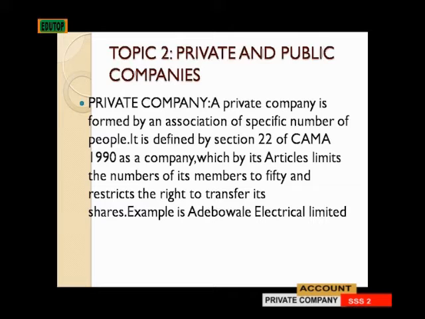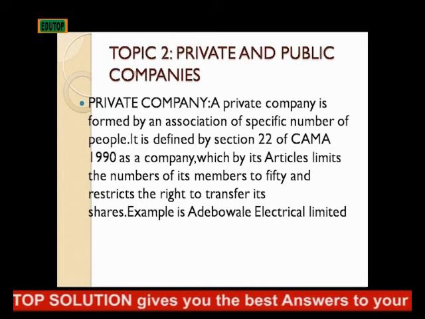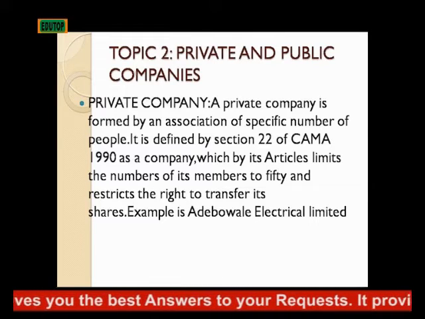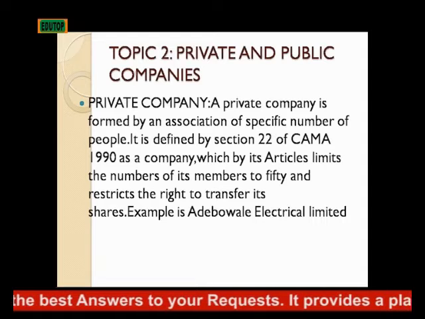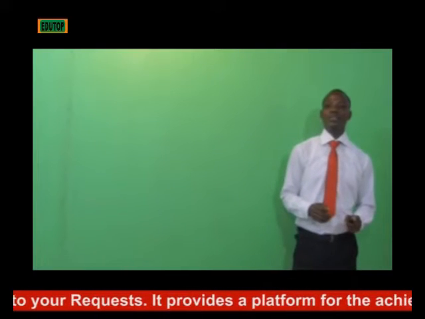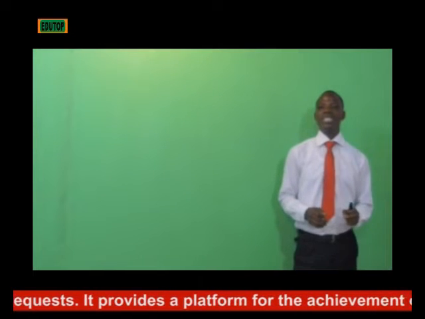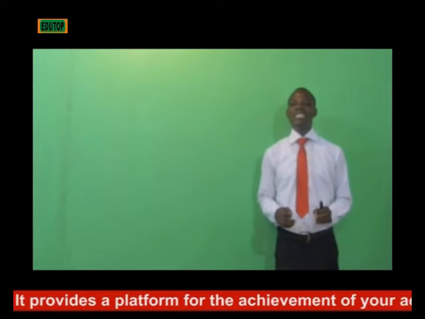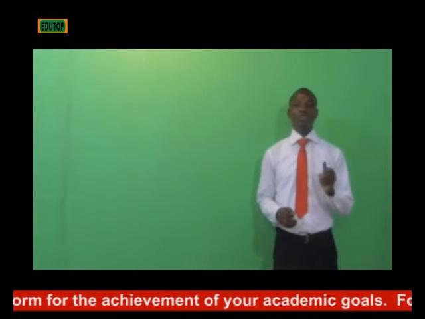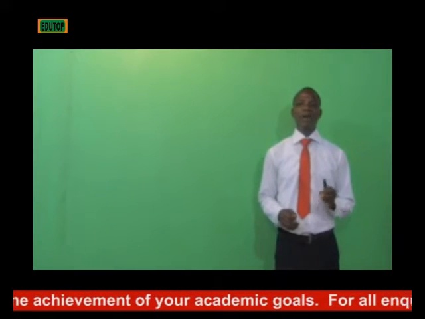It is defined by Section 2 of CAMA 1990 as a company whose articles limit the number of its members to 50 and restrict the right to transfer its shares. Example is Adebowale Electrical Limited. Now, a private company limits the number of shareholders to 50.